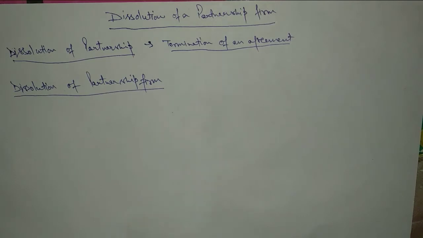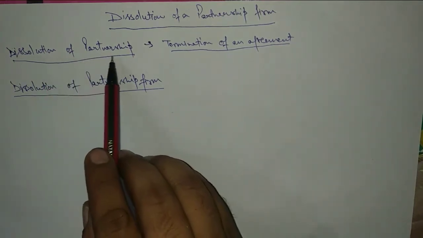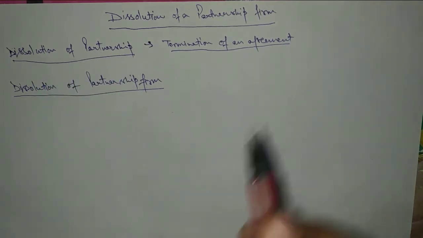It is due to the admission, retirement, death of a partner, change in profit sharing ratio, insolvency of a partner, etc. When these types of reasons are there in the firm, then the partnership deed gets changed, and it results in the termination of an agreement, which is also called dissolution of partnership.